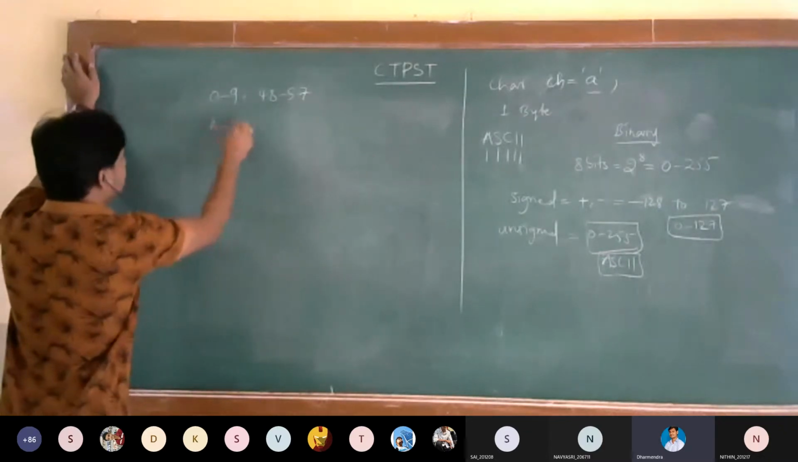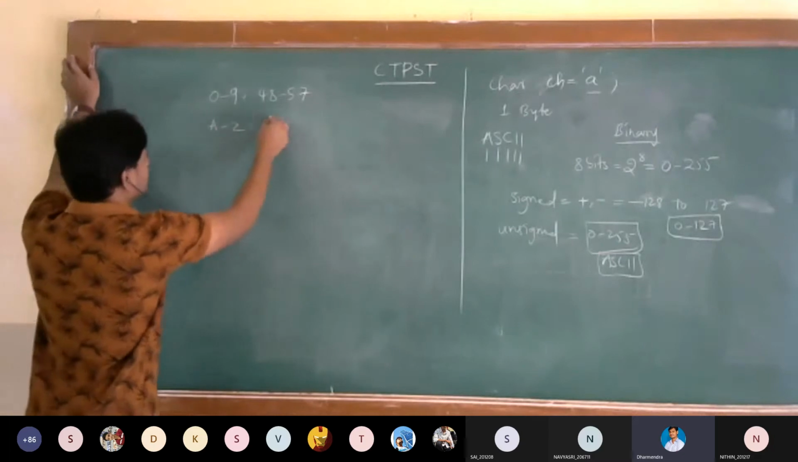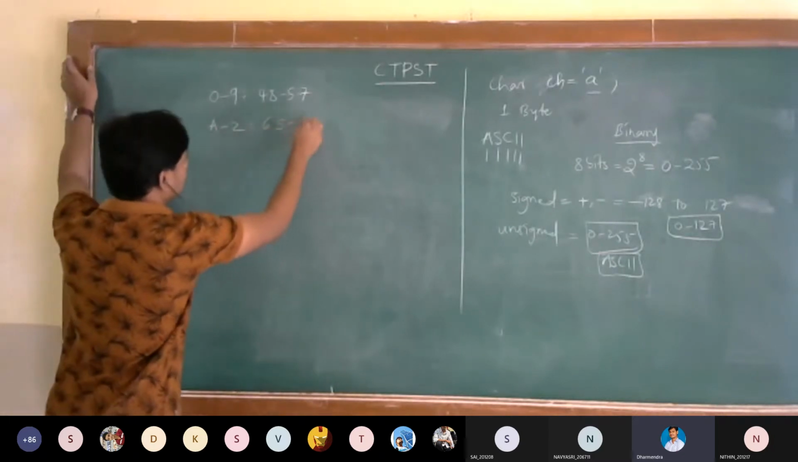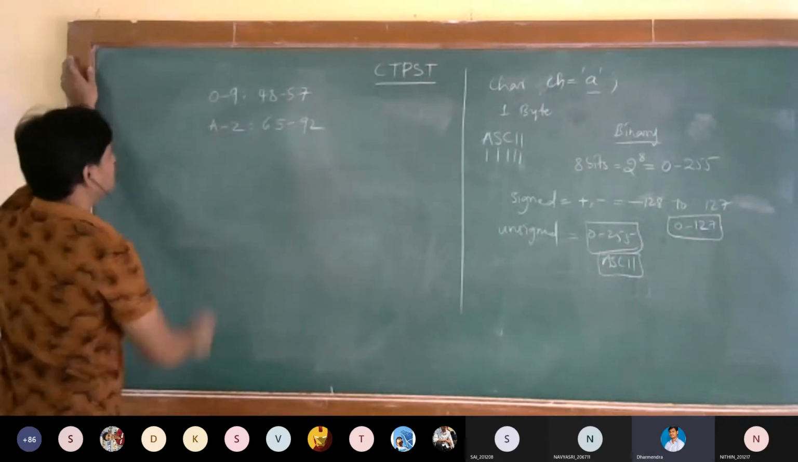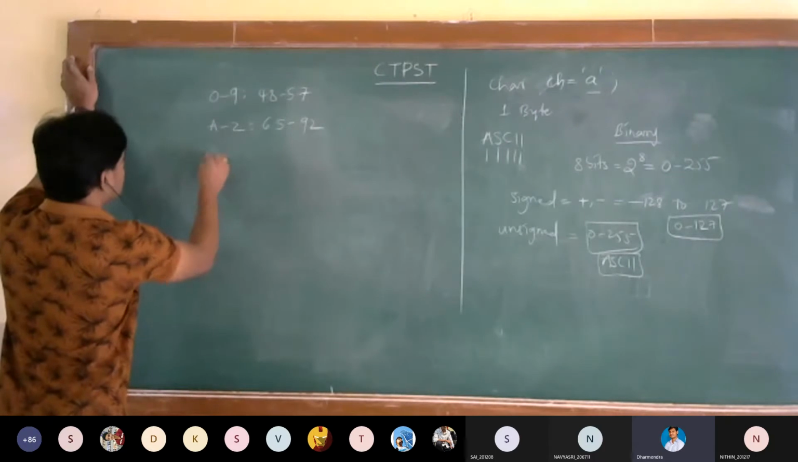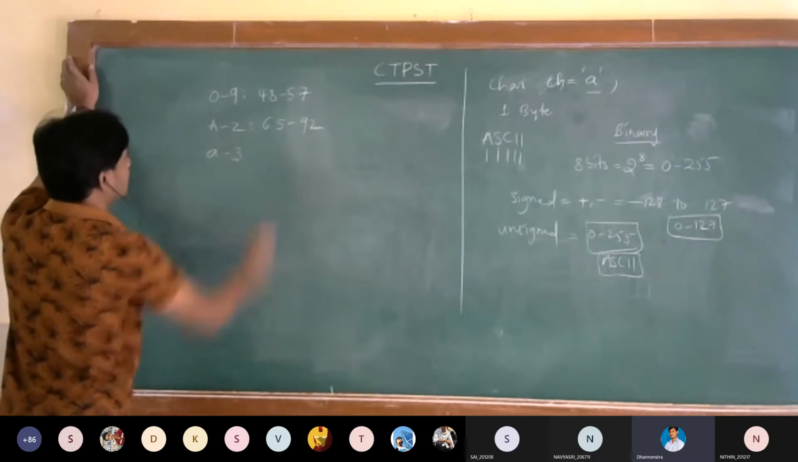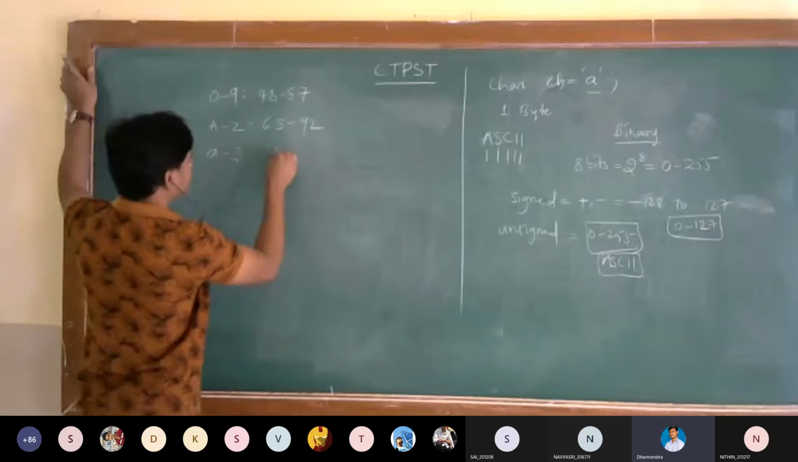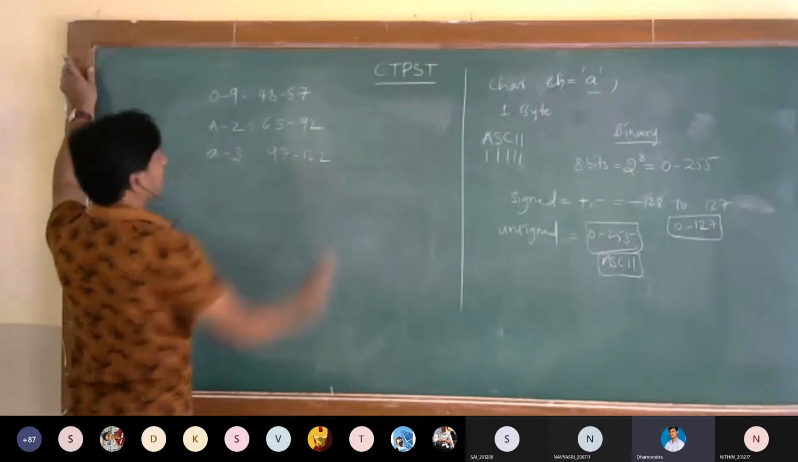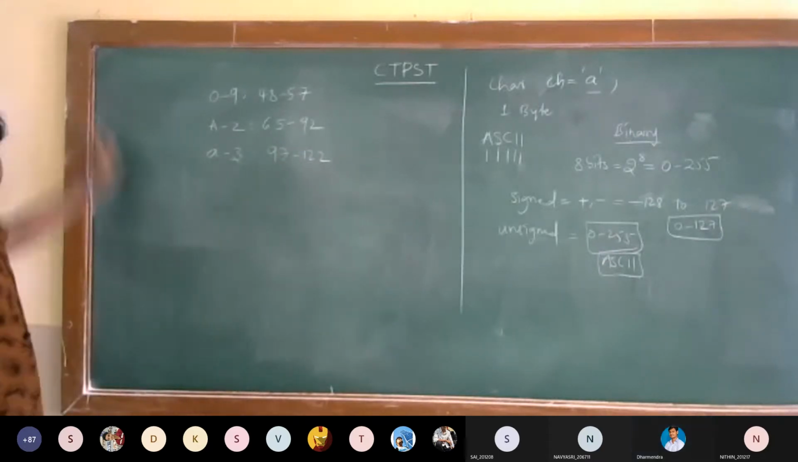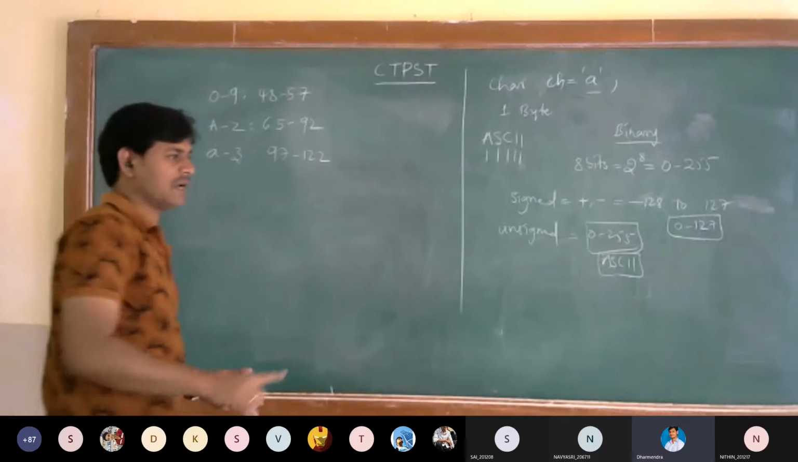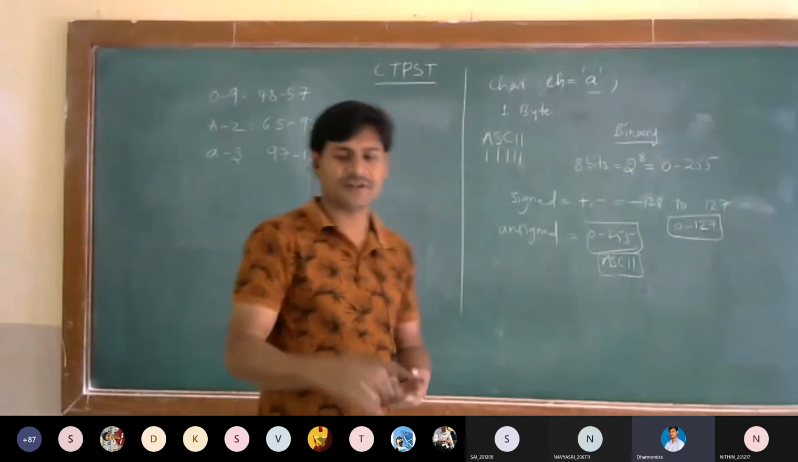For capital A to capital Z, they have assigned the numbers 65 to 90. Next, for small a to small z, they have assigned the numbers 97 to 122. Sir, what about the colon, semicolon, greater than, less than? We can go through that.